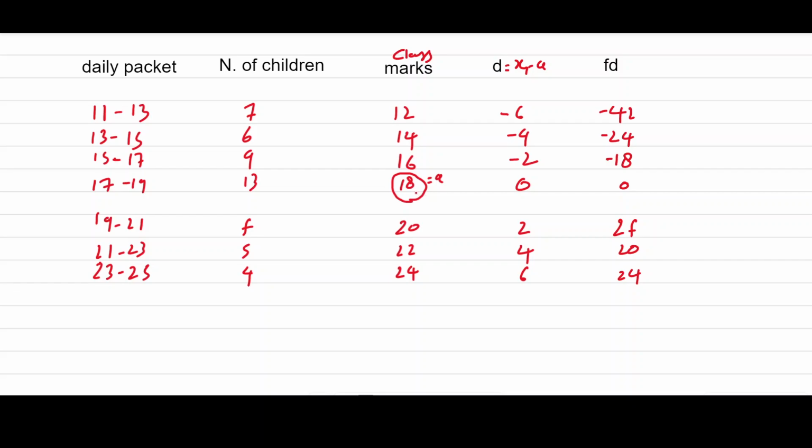Clear? Now find the value of sigma fi di. After adding we get 2f minus 40.